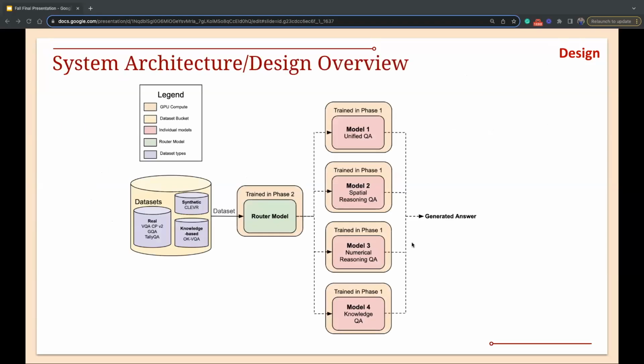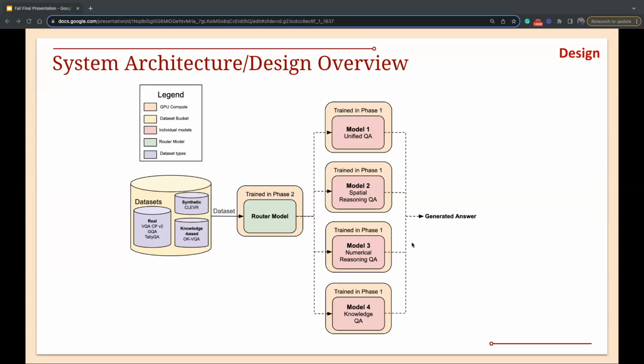Thanks, Naveen. So now let's have a look at the system architecture diagram. At the right, you can see 4 modules that are representing the 4 models that we have trained. All of those have the IDEFICS 9 billion visual language model, or IDEFICS 9B instruct model, as base. And then they have been QLoRA fine-tuned on specific data sets.